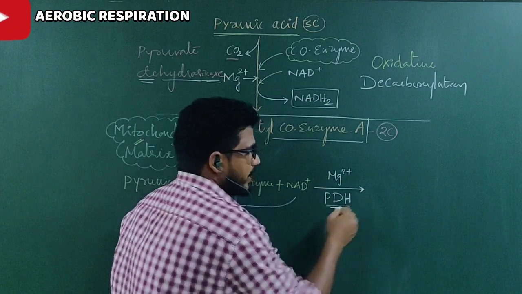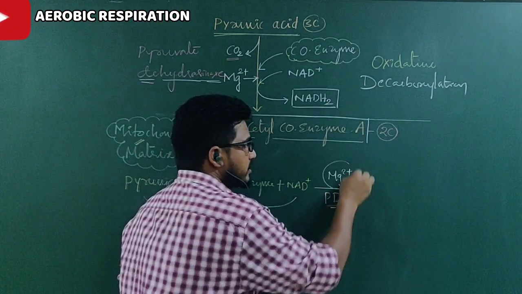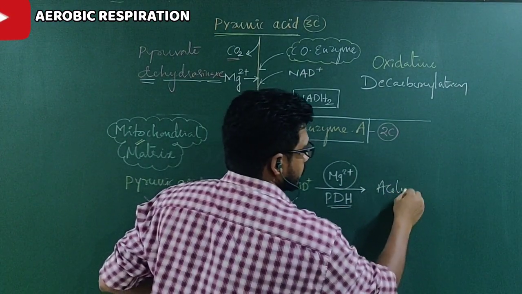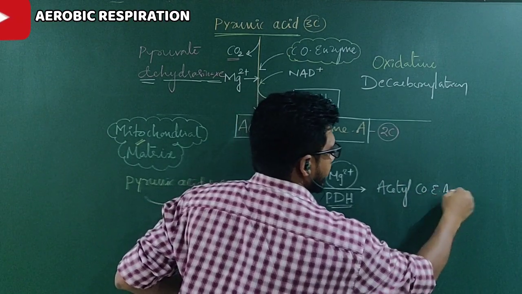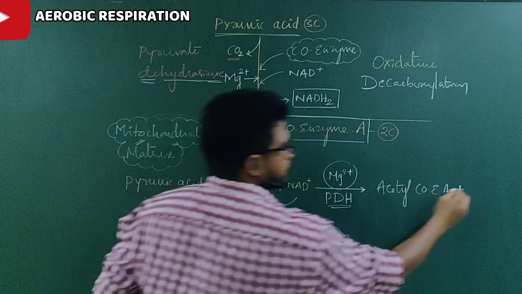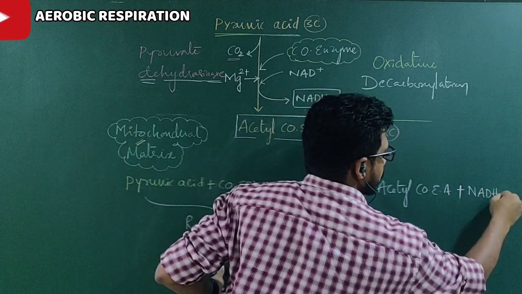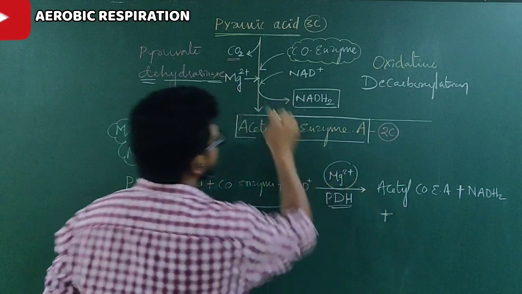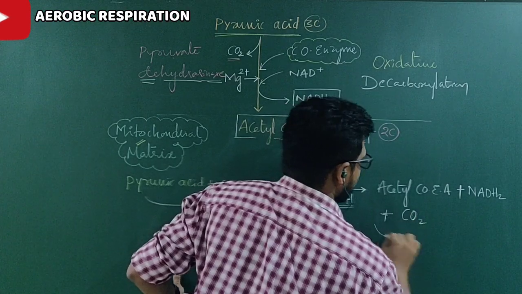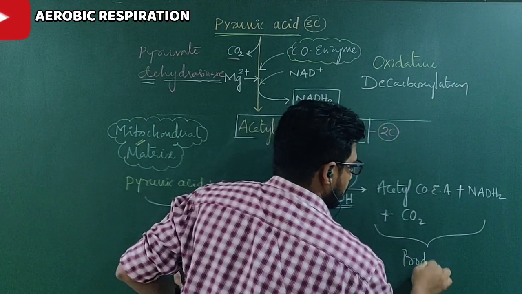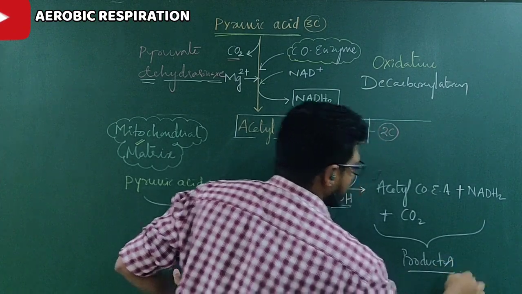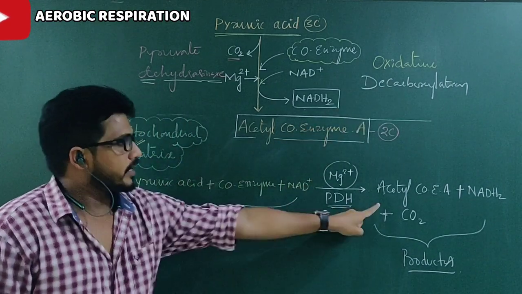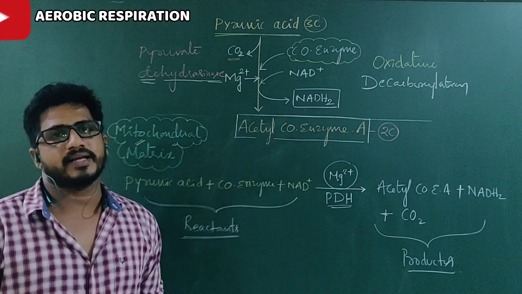And the enzyme name is pyruvate dehydrogenase. Cofactor is magnesium ions. Then what is the product? Acetyl coenzyme A. Acetyl coenzyme A plus NAD becomes NADH2. NADH2 plus what has been formed? Carbon dioxide. Carbon dioxide is also formed here. So these all are products of the oxidative decarboxylation. Oxidative decarboxylation products are acetyl coenzyme A, NADH2 and carbon dioxide.